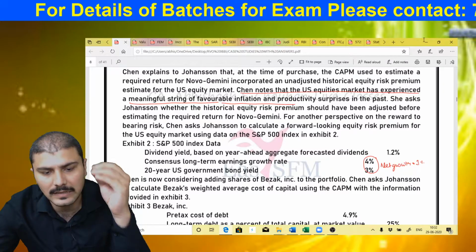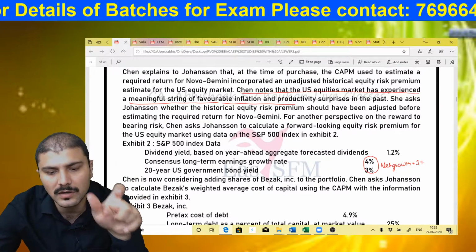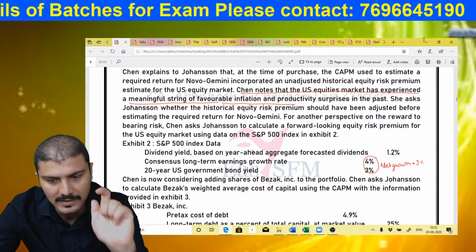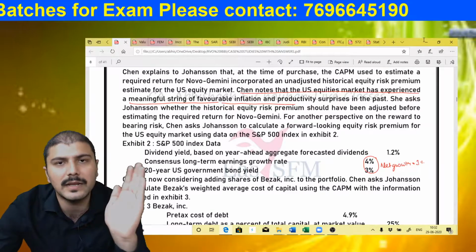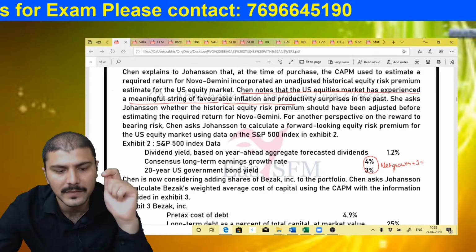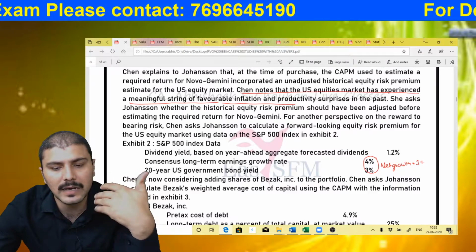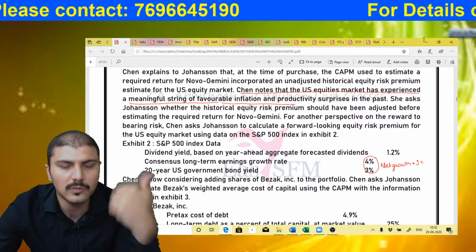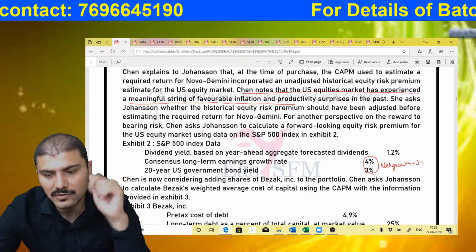Then exhibit number 2 is given, which gives you the information regarding the dividend yield based on year-ahead aggregate forecast dividends as 1.2%. Dividend yield means similar to the return. Second, the consensus long-term earnings growth rate is 4% and the 20-year government bond yield is 3%.